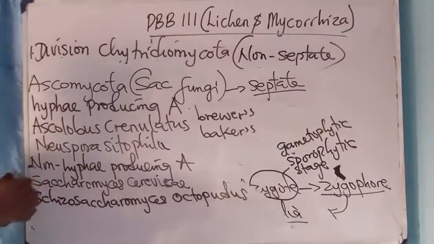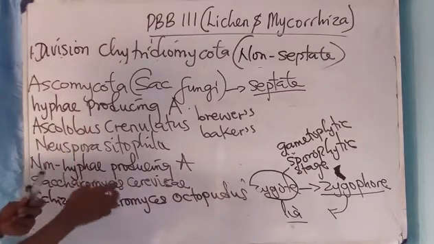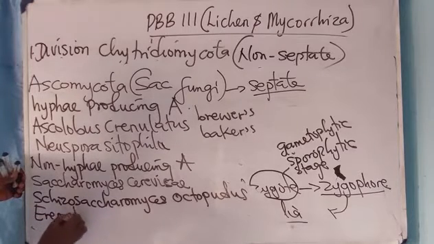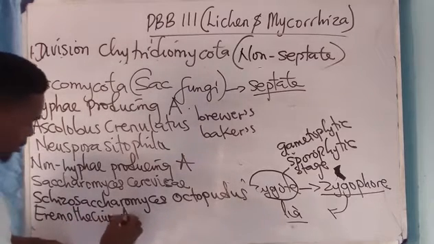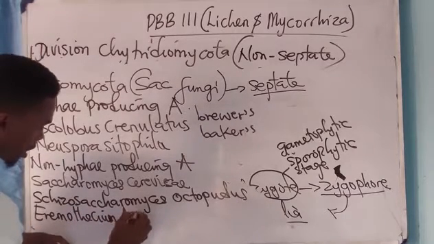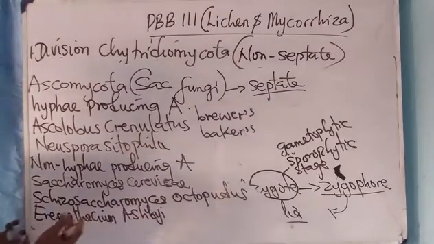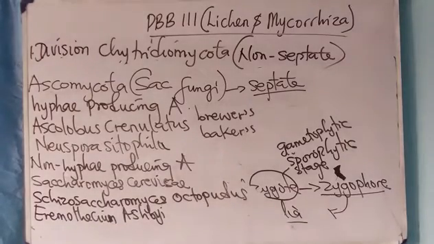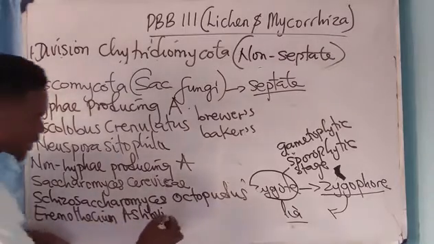Yeast. We now have the riboflavin source. That is a riboflavin fungus that does not produce what? Hyphae. It is called Eremothecium ashbyii. Now, Eremothecium ashbyii, I said it's what?